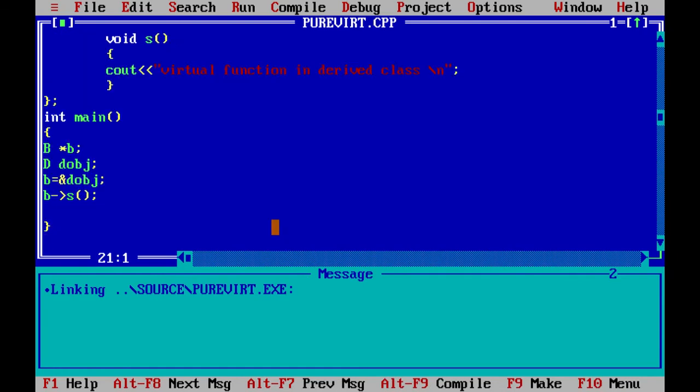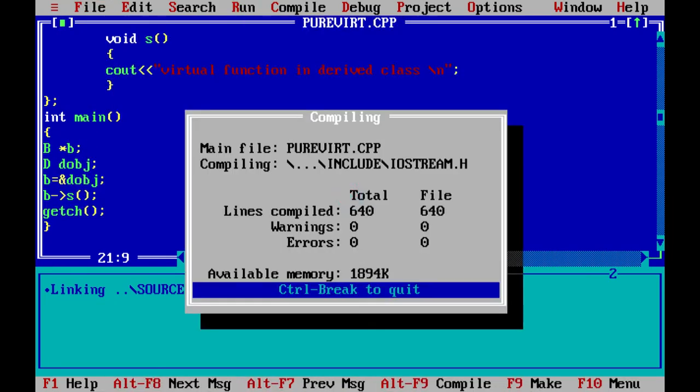Then I will run my program. I will use getch to hold the screen, then save again. After that I will run the program. Okay, virtual function in derived class.